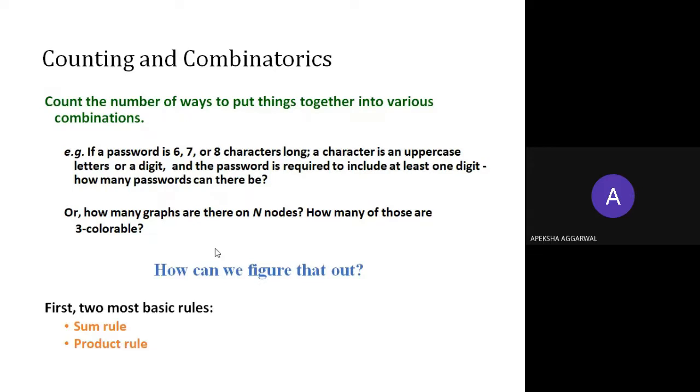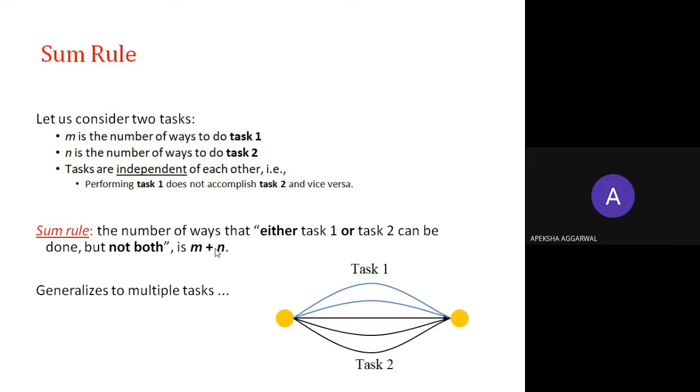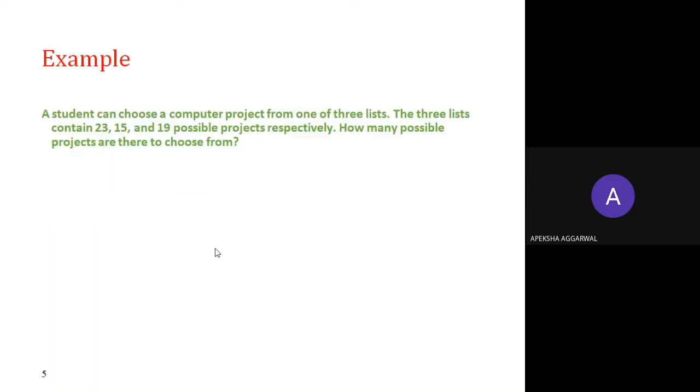First is the sum rule and second is the product rule. Let's see what these are. First, the sum rule. Consider two tasks. m is the number of ways to do task 1 and n is the number of ways to do task 2. The tasks are independent of each other: performing task 1 does not accomplish task 2 and vice versa. The sum rule says that the number of ways that either task 1 or task 2 can be done, but not both, is m plus n. So if you are given two tasks and either of them should be performed, then you add.